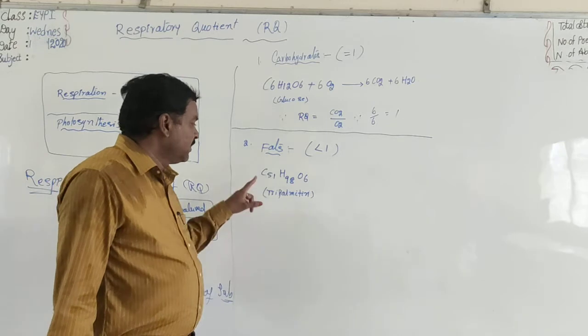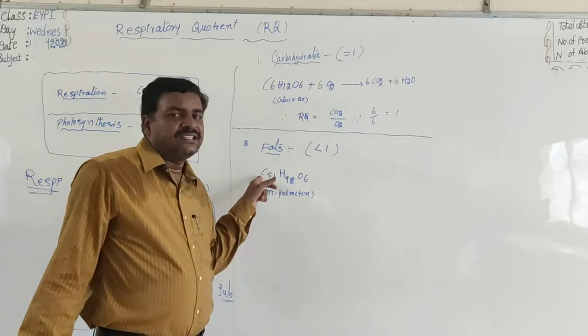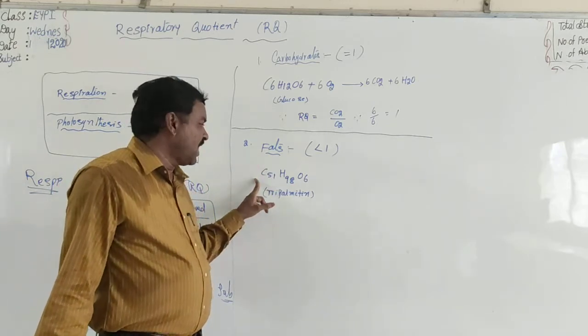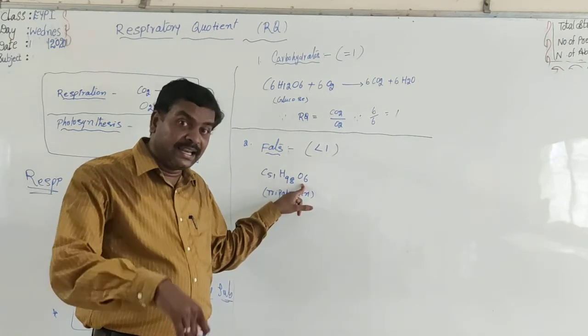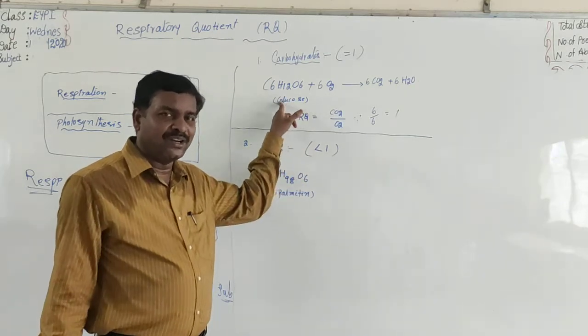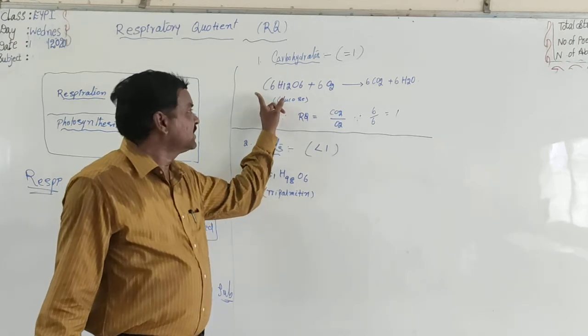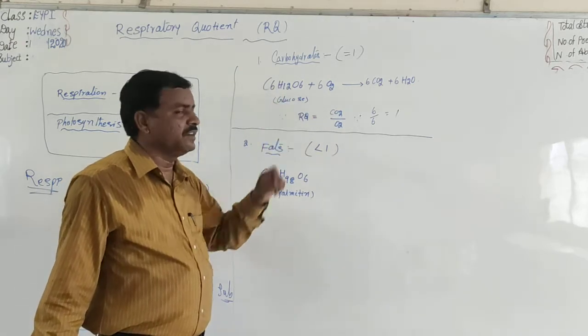In fats, the proportion of carbon to oxygen is invariably less when compared to carbohydrates. Here C6O6 is equal.